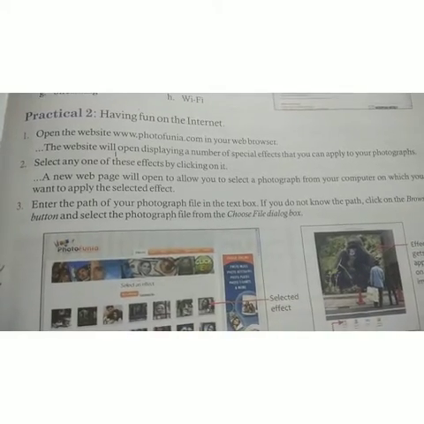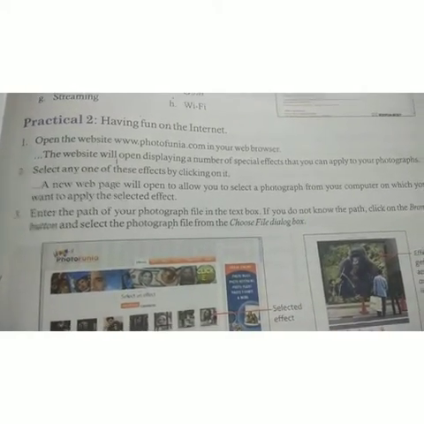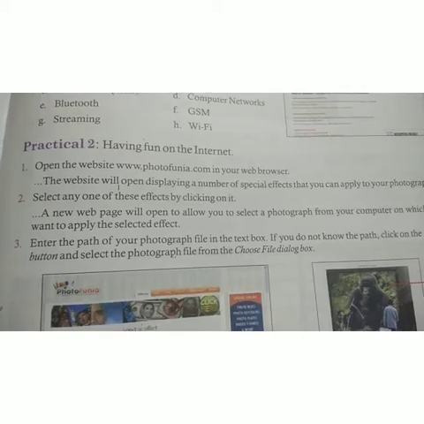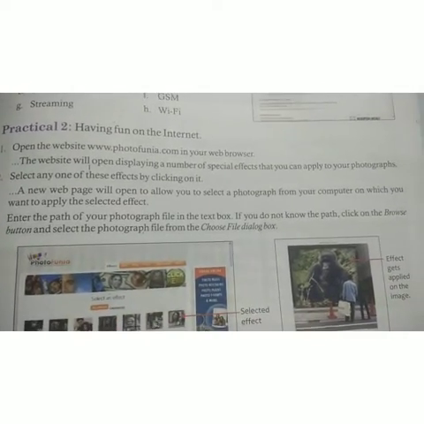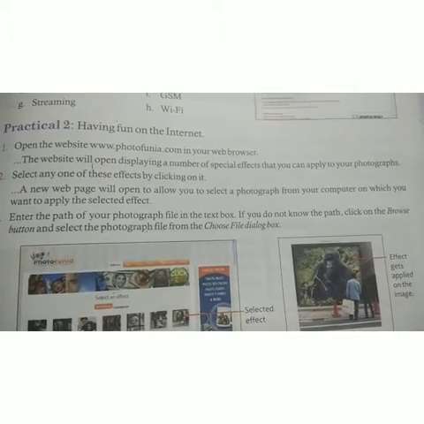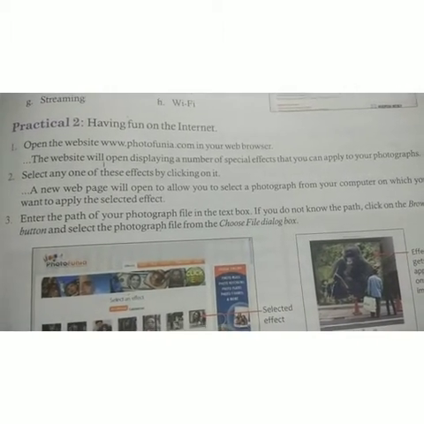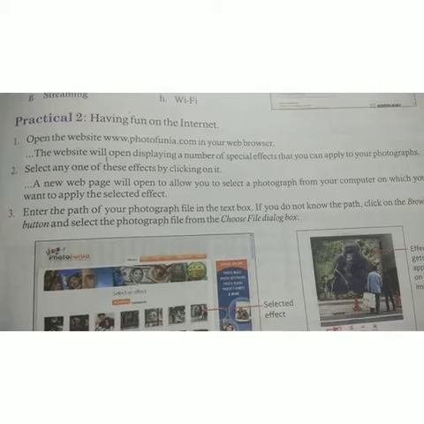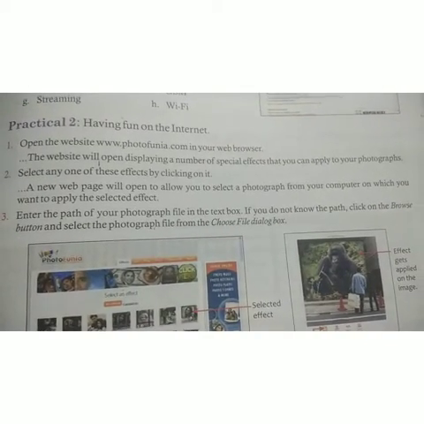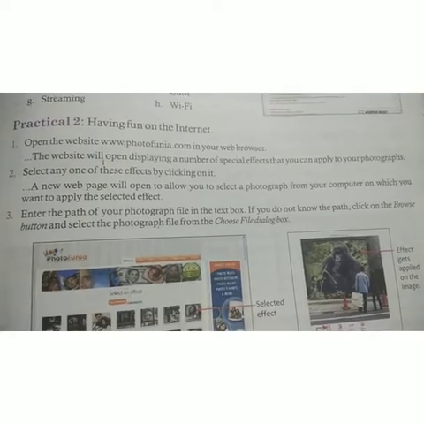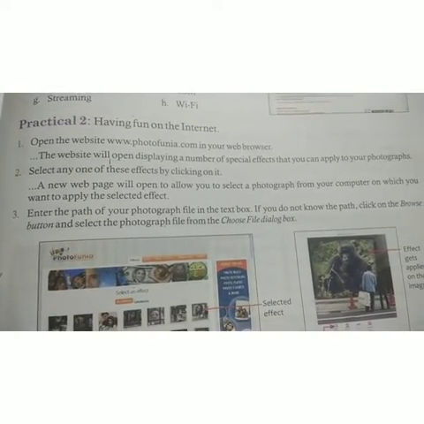So open the website www.photofunia.com in your web browser. Then the website will open displaying a number of special effects that you can apply to your photographs. So select any one of these effects by clicking on it. A new web page will open to allow you to select a photograph from your computer on which you want to apply the selected effect.